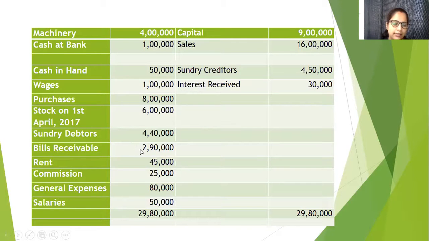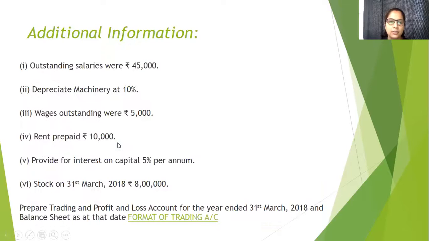So consider it a kind of asset to us, so it has a debit balance. Rent 45,000, debit balance. Commission, debit balance. General expenses, salaries. Sales, sundry creditors, interest received. These are all our income and credit balances. So both sides are equal. This is the trial balance.